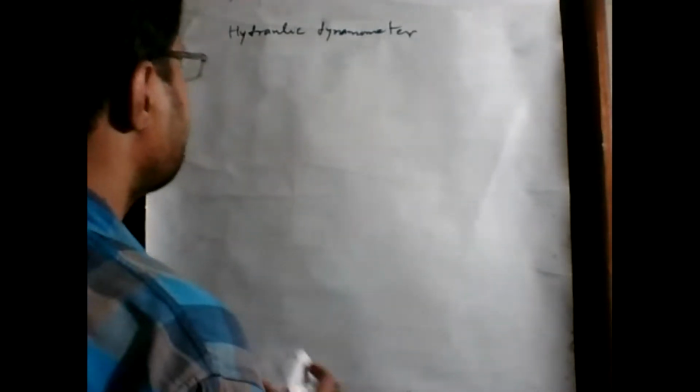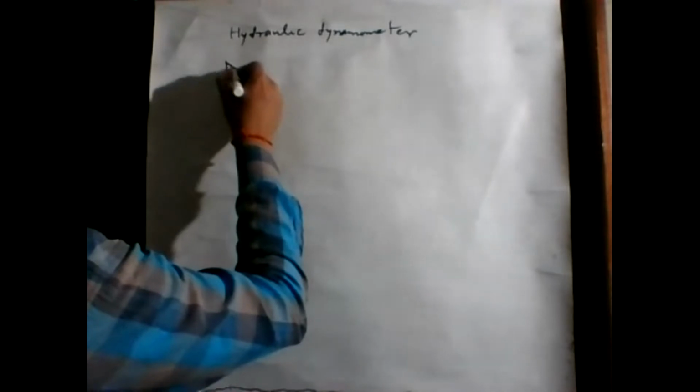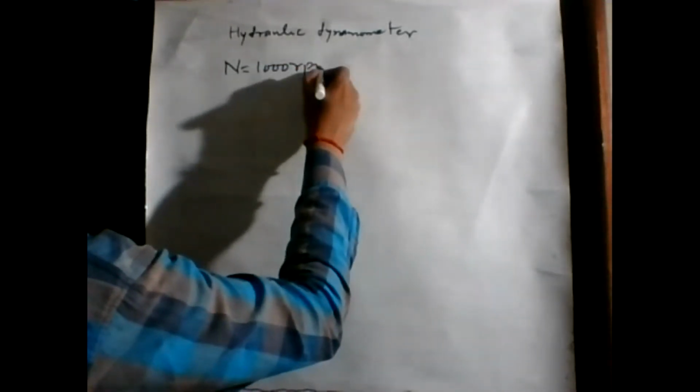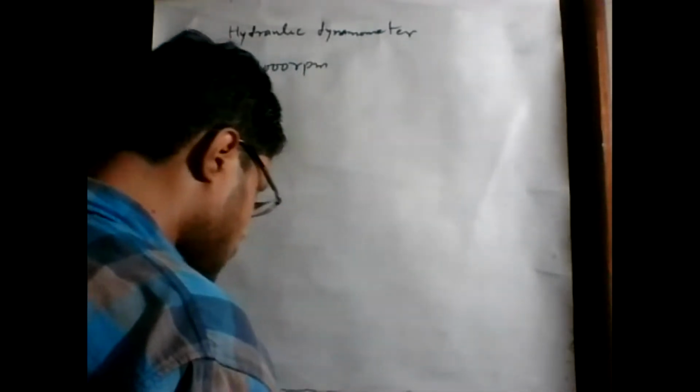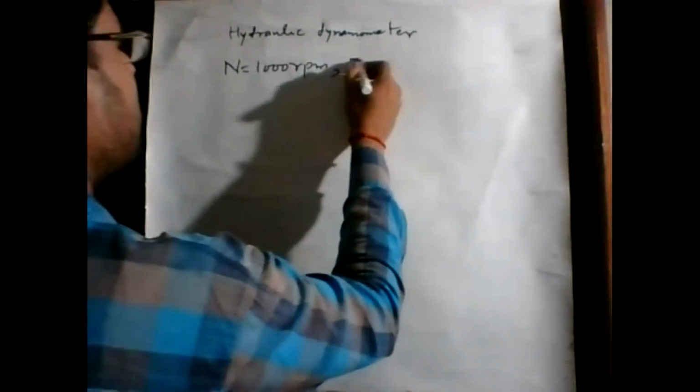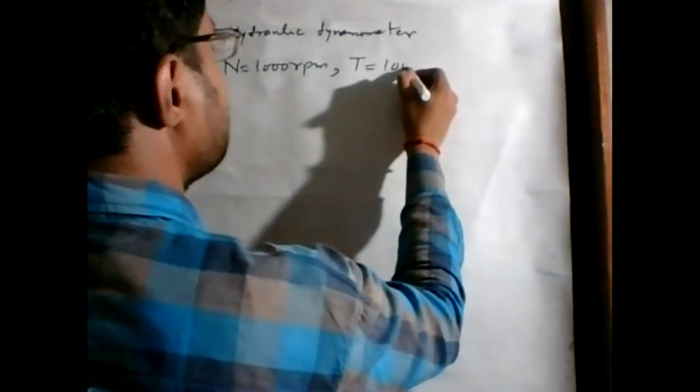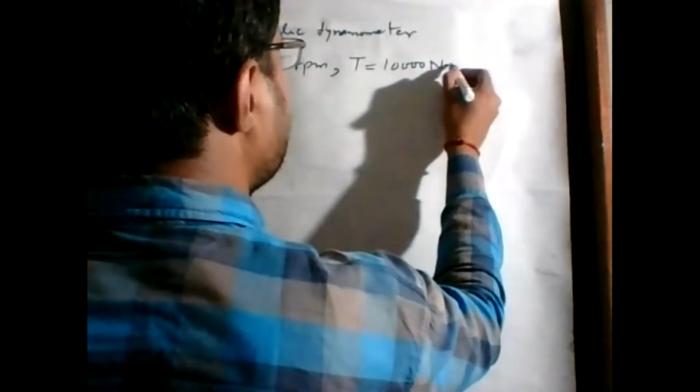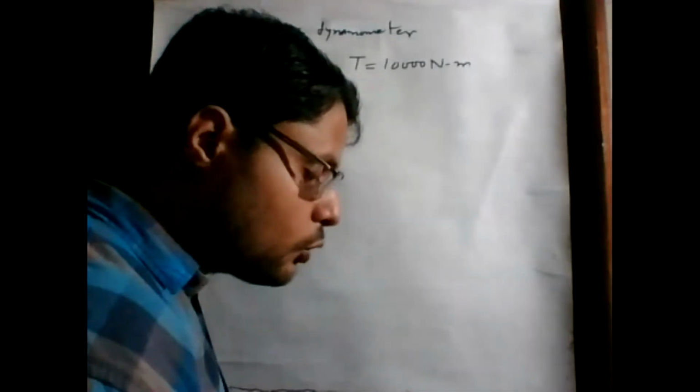We know the engine shaft rotation is 1000 RPM. The measured torque of the engine is 10,000 Newton meter. Torque is given as 10,000 Newton meter. The water consumption of the brake is 0.5 meter cube per second.